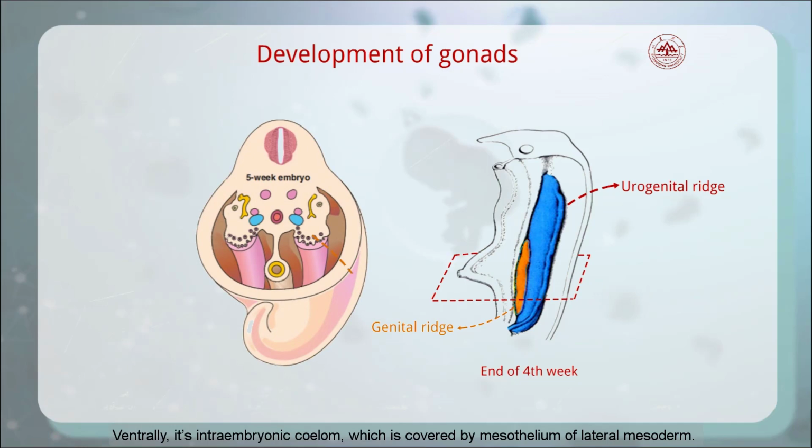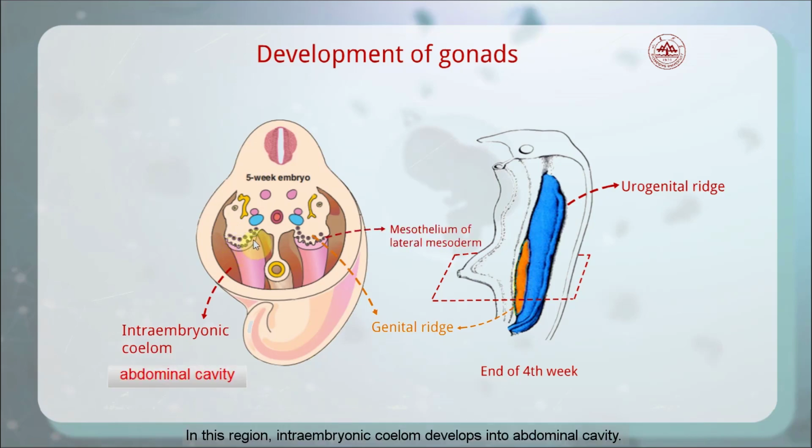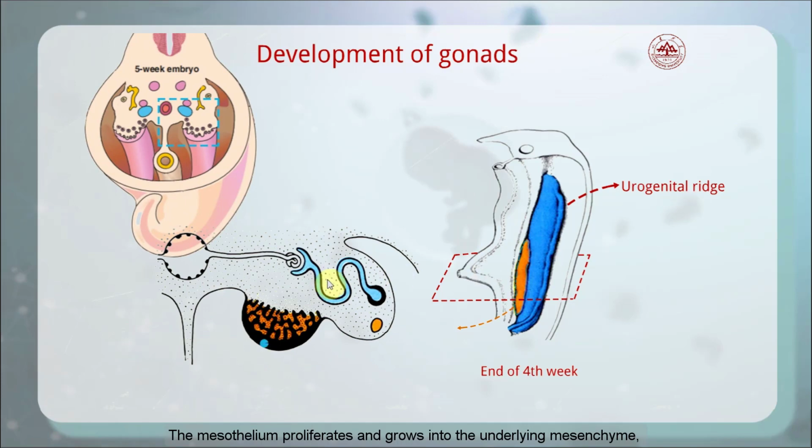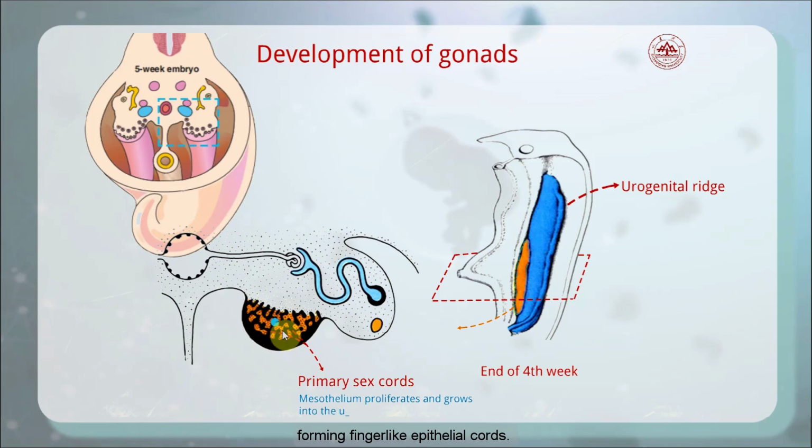Let's make a transverse section of the embryo. Ventrally is the intraembryonic coelom, which is covered by mesothelium of the lateral mesoderm. In this region, the intraembryonic coelom develops into the abdominal cavity. The mesothelium develops into peritoneum. The mesothelium proliferates and grows into the underlying mesenchyme, forming finger-like epithelial cords. These epithelial cords are primary sex cords, connected with the surface epithelium.